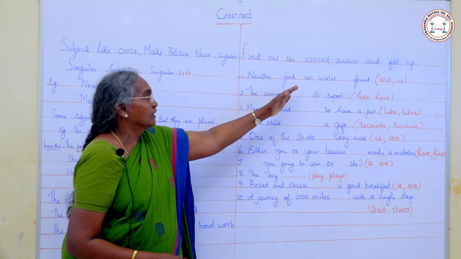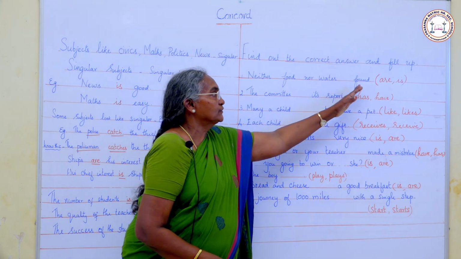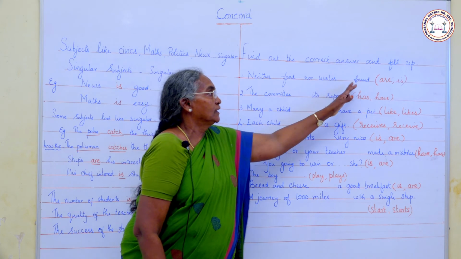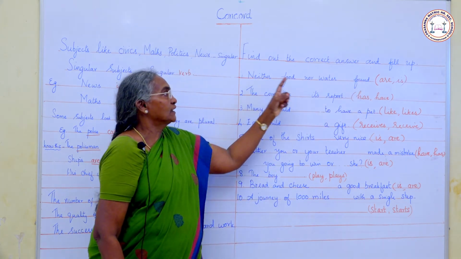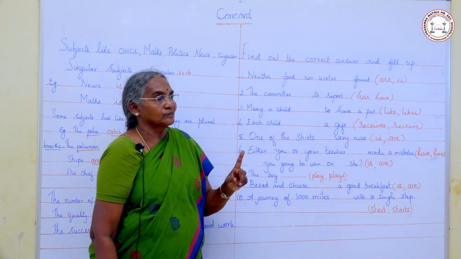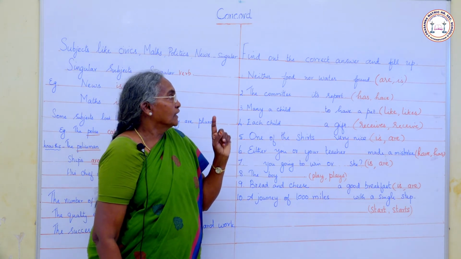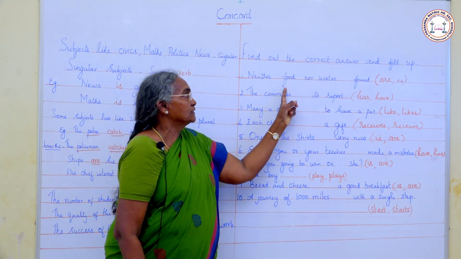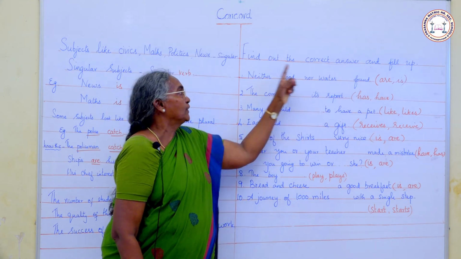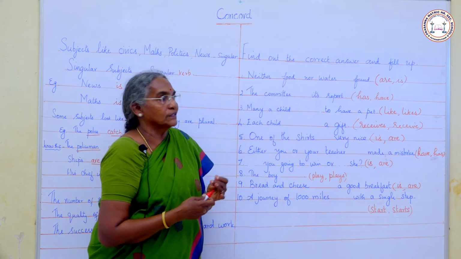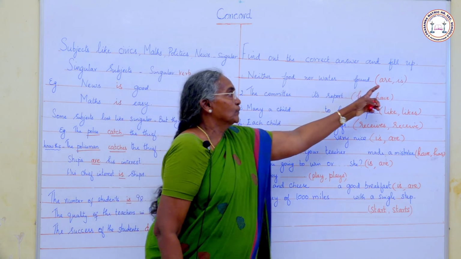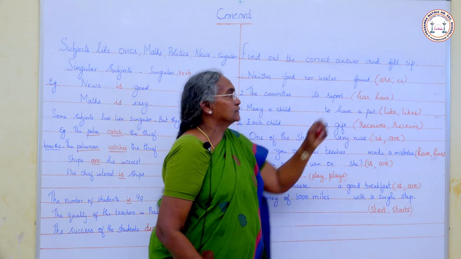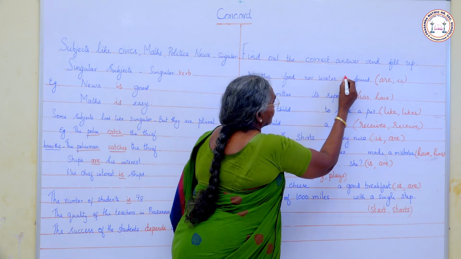Neither food nor water dash found. If neither nor comes, we have to use a singular verb. Food is singular. When singular subjects are connected by neither nor, we use a singular verb. So the answer is are or is. Which is the singular verb? This one, is. Is found.